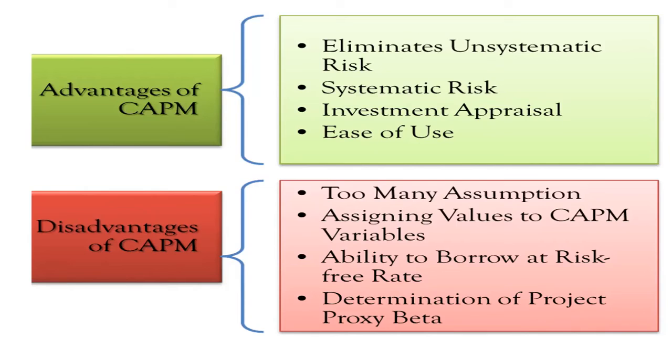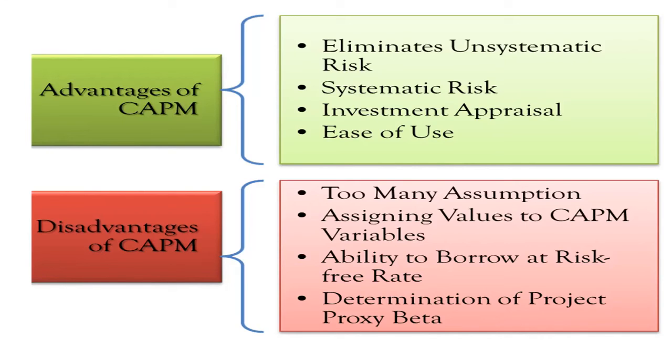Then what are the drawbacks? The drawback is that there are too many assumptions in this CAPM model. Then point 2, assigning the values to the CAPM variables. We need to assign different values to measure the risk for the CAPM variables. Okay.